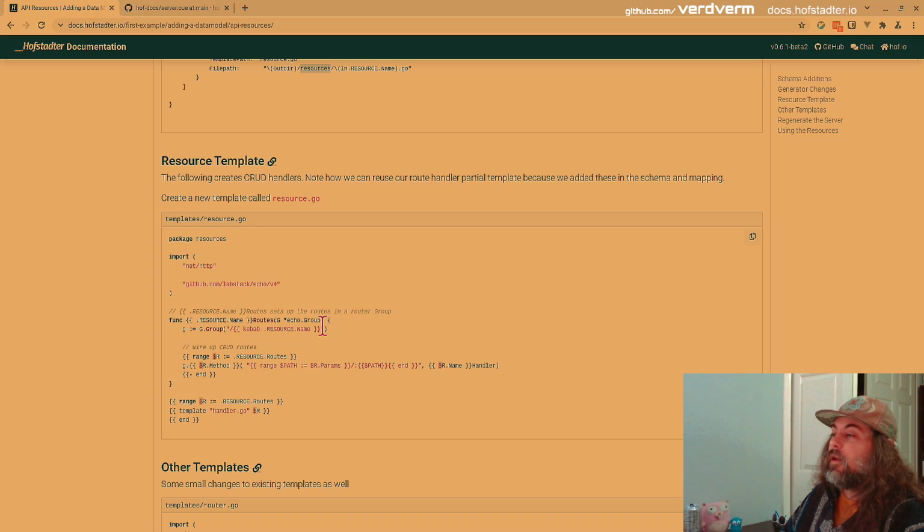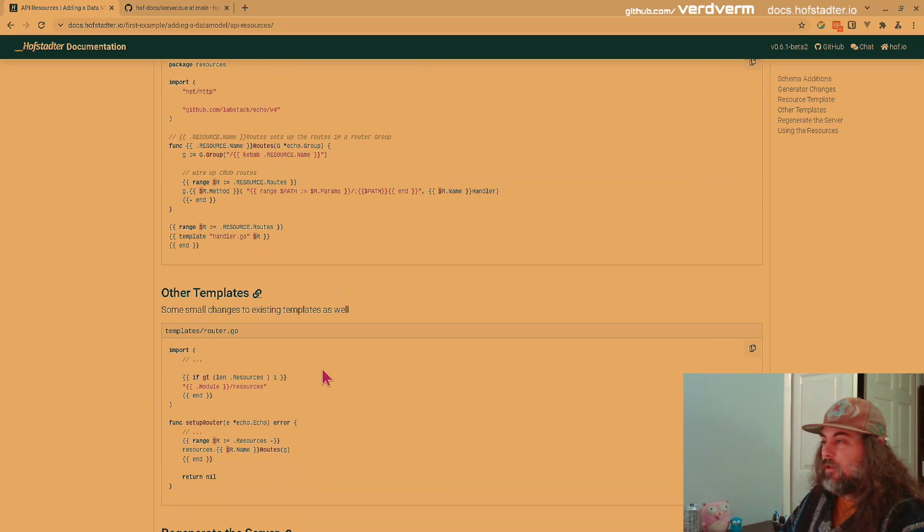So what does a resource template look like? Well, we have another one of these route functions that wires it up, right? It's whatever the name is, routes. And this is in a different package, resources. So all our routes have to have unique names, and all of our resources have to have unique names because they're all going to land in the same directory, as do our types. But as long as our types do, so will our resources because the name's the same. And then we range over the routes, and we end up calling the same template handler we had before. Nothing to do. We get our handlers for free because we already wrote it, and it's reusable.